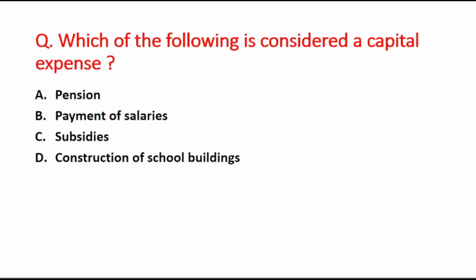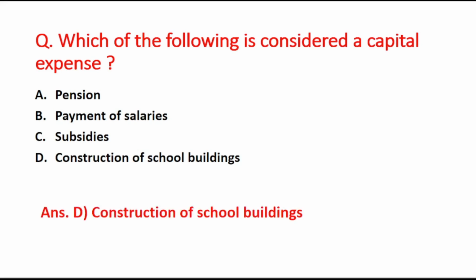Next question is, which of the following is considered a capital expense? A option is pension, B option is the payment of salaries, C option is the subsidies, and D option is the construction of school building. The right answer is option D, that is construction of school buildings.